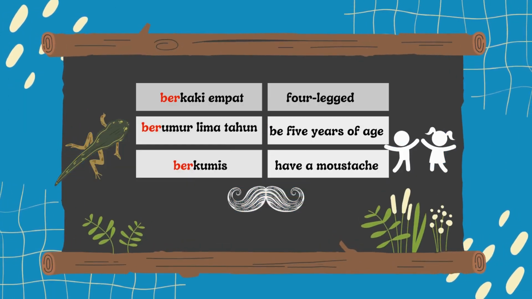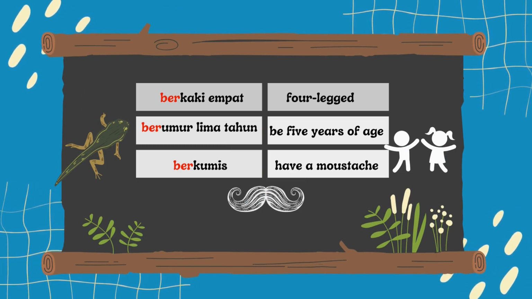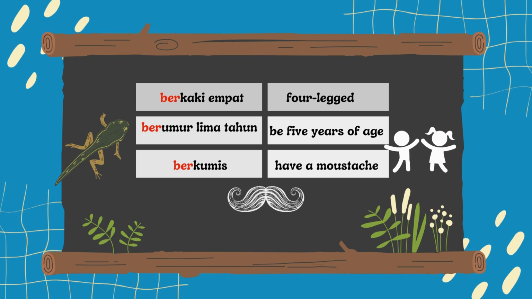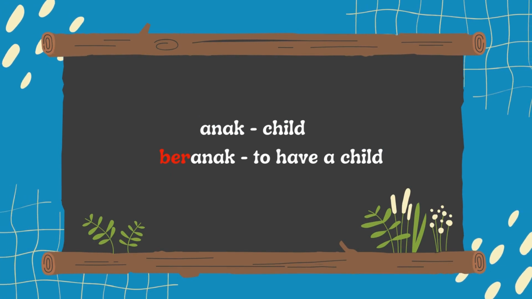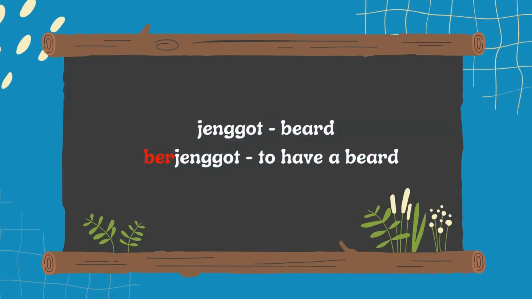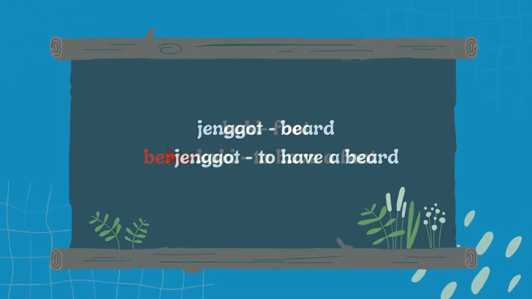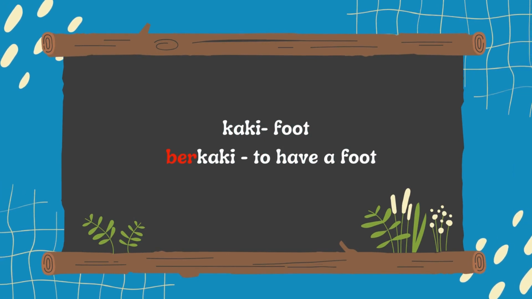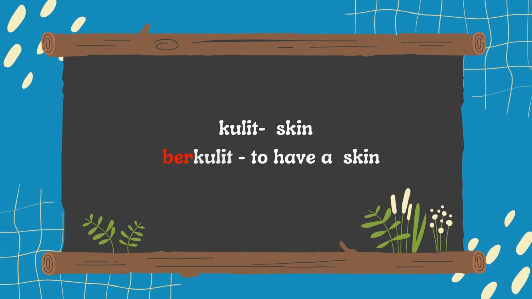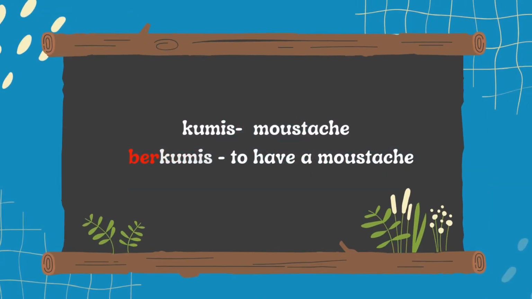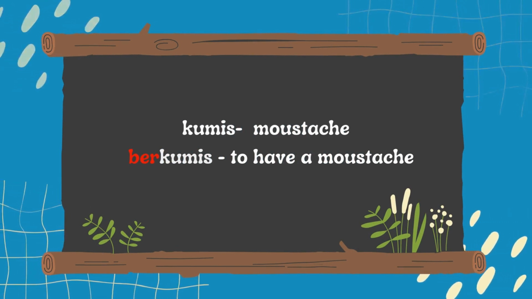Berkaki empat. Four legs. Berumur lima tahun. Be five years of age. Berkumis. Have a mustache. Anak. Child. Beranak. To have a child. Jenggot. Beard. Berjenggot. To have a beard. Kaki. Foot. Berkaki. To have feet. Kulit. Skin. Berkulit. To have skin. Kumis. Mustache. Berkumis. To have a mustache.